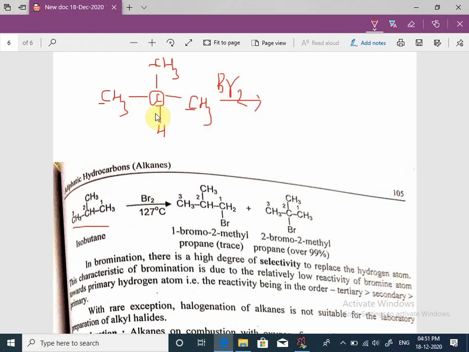That's why this is tertiary hydrogen. This hydrogen atom is replaced by bromine, and there is formation of 2-bromo-2-methylpropane.